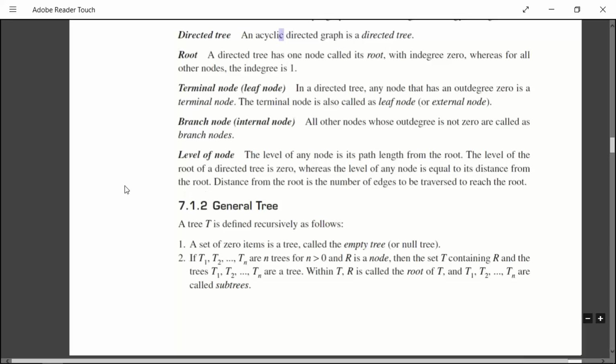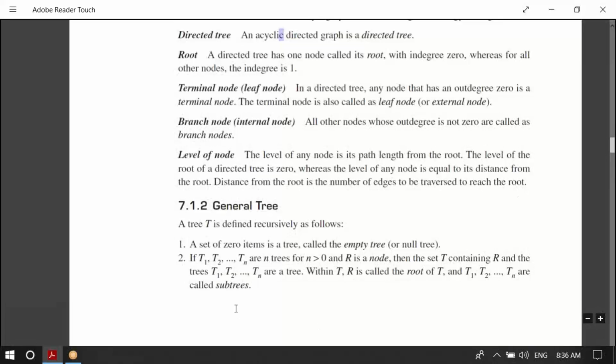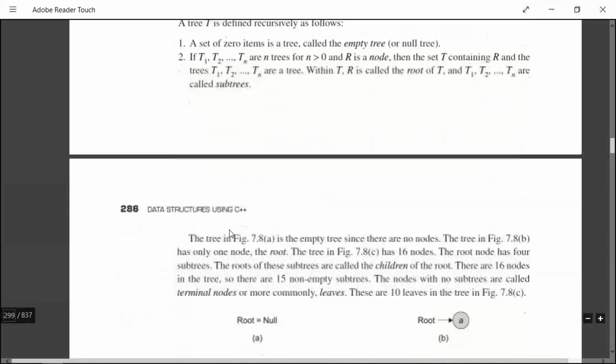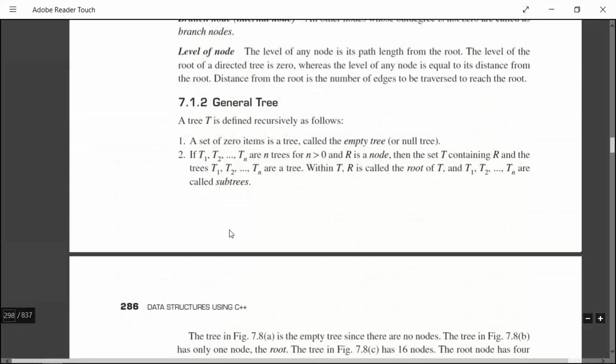So always, how will you calculate the level of a node? Its distance from the root. So how will you calculate the distance? The distance from the root is the number of edges to be traversed to reach the root. So from that particular node, the number of edges you traverse to go to the root will give the level of the node.